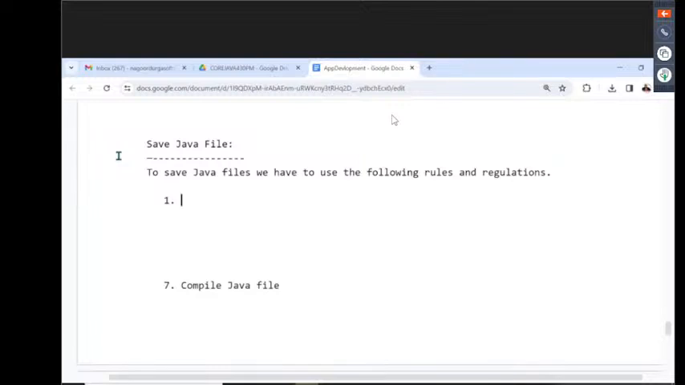Now let me check this. The same points I am going to type here. Let me provide these rules and regulations, and after that I will show it in practical.